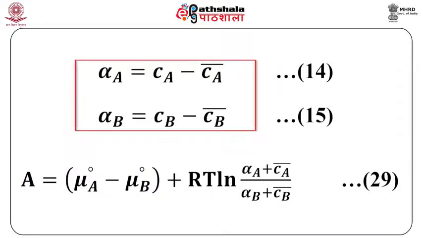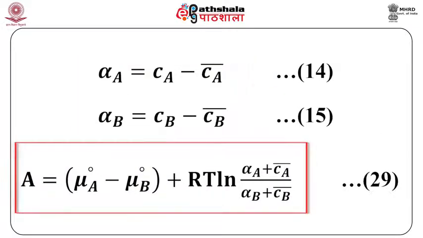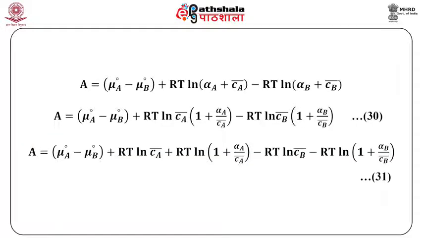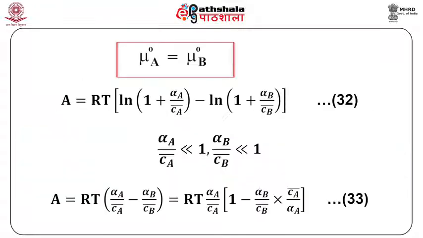Now, using equations 14 and 15, we have A = mu A naught - mu B naught + RT ln ((alpha A + Ca bar)/(alpha B + Cb bar)). Solving this equation, we have the expression of A as given by equation 31.